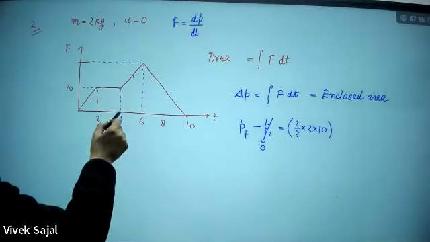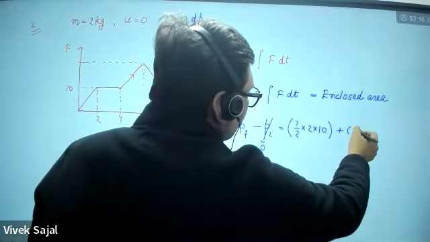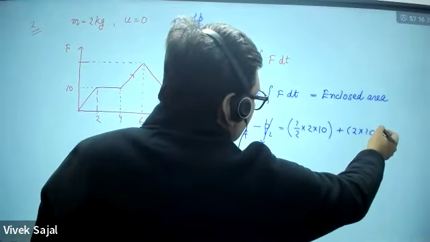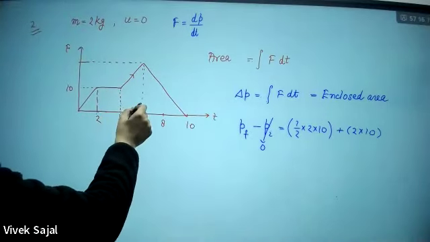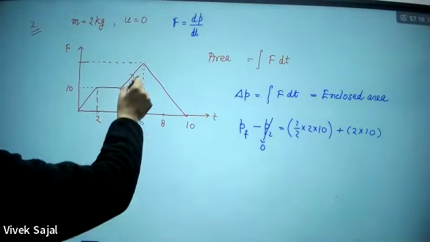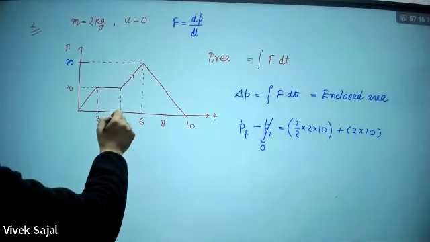This will be 2 into 10, this will be 20. Then this will be our trapezoid, 10 plus 20 by 2 into 2.